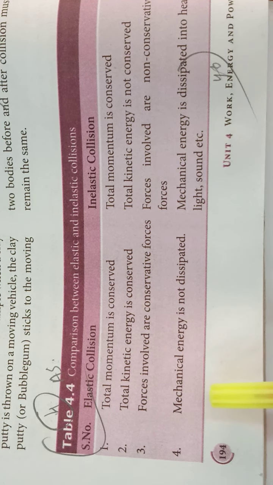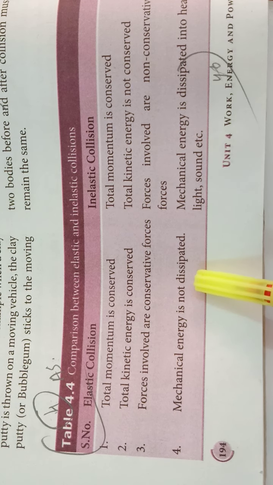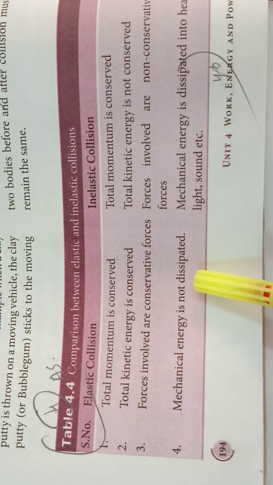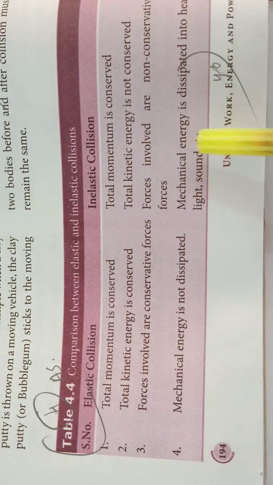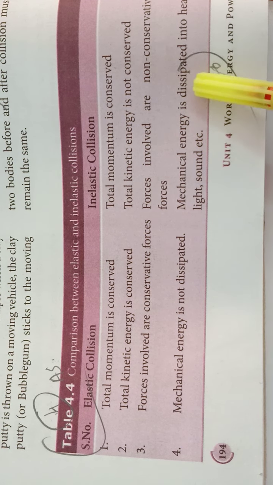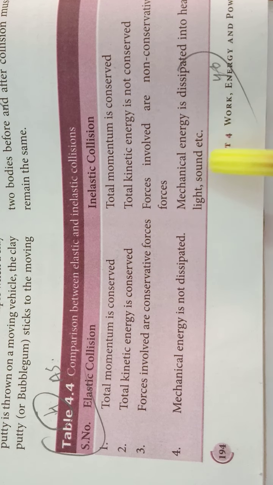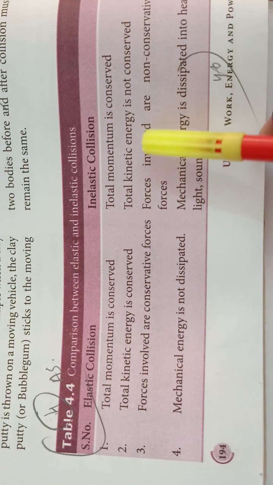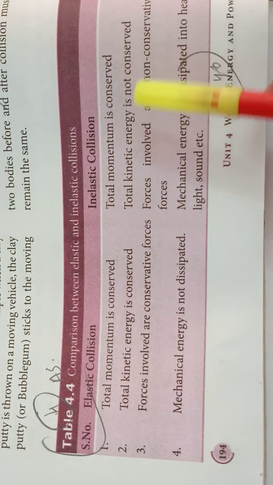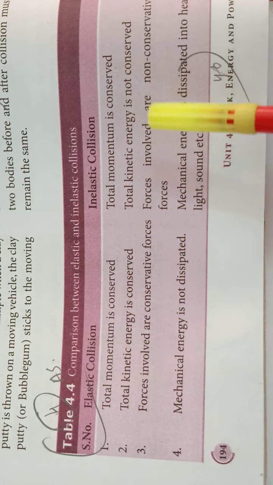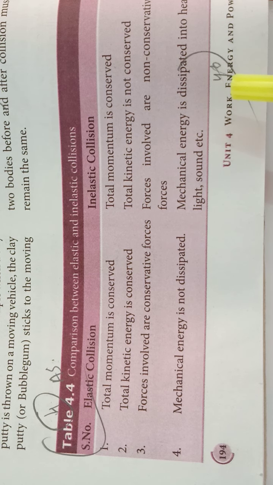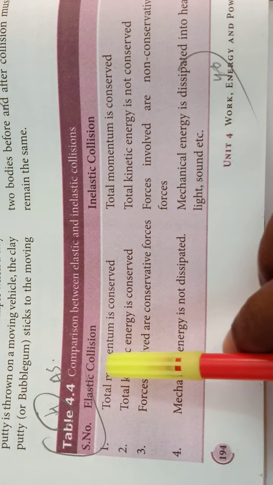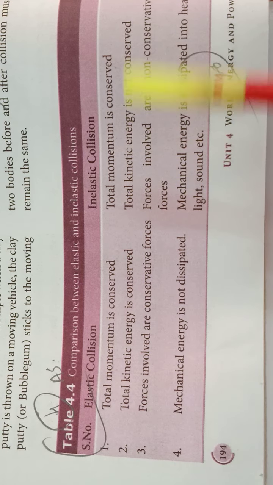The last point: in elastic collision, mechanical energy is not dissipated, because it is conserved. But in inelastic collision, mechanical energy is dissipated into heat, light and sound energy, because kinetic energy is not conserved, so the loss of kinetic energy is dissipated in the form of heat, light, sound, etc. Clear? So this is the difference between elastic collision and inelastic collision.